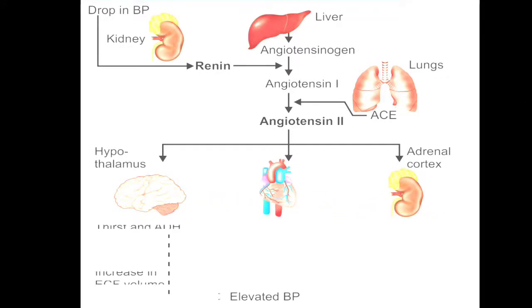So first of all, hypothalamus. This hypothalamus will be stimulated, and that will release this antidiuretic hormone, as well as the thirst center is stimulated. Overall what happens, extracellular fluid volume will be increased, and blood pressure increased. Suppose blood volume is decreased, and that will again be elevated with the help of increase in extracellular fluid volume, with the help of thirst center activation and release of antidiuretic hormone.